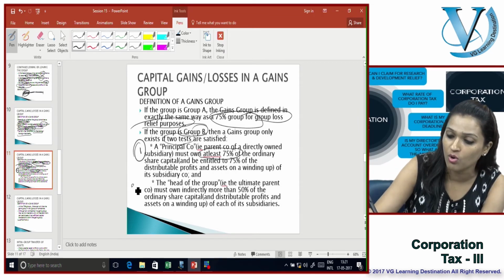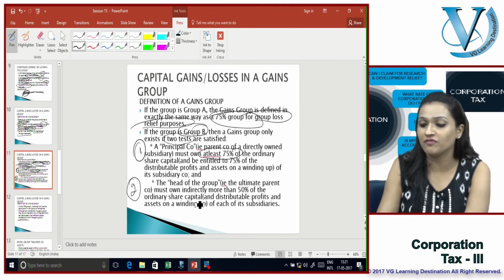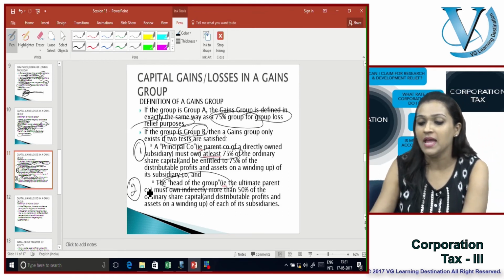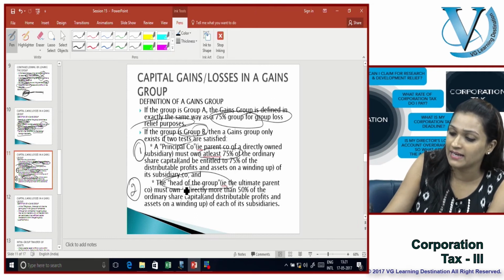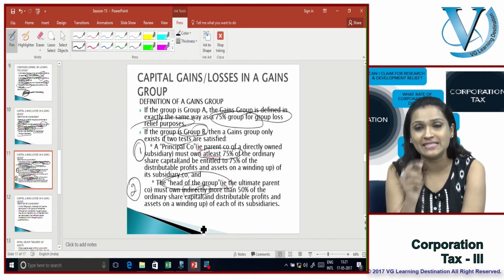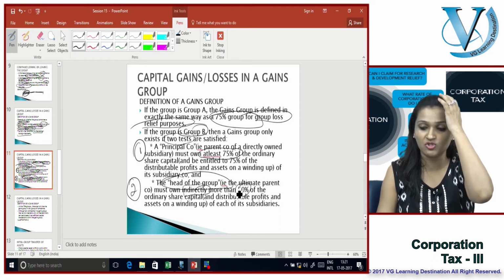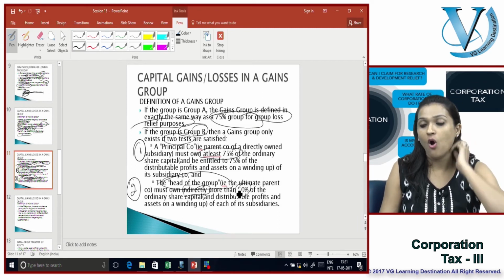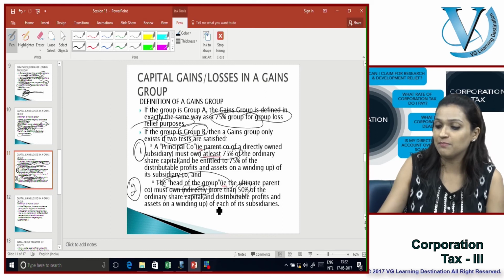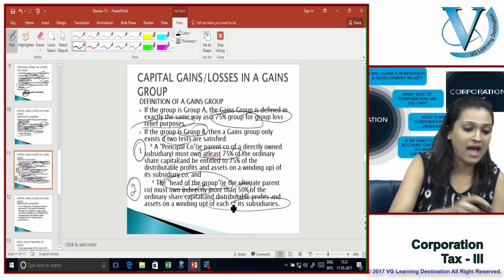And also the head of the group, which is the parent company, must own indirectly more than 50% of the ordinary shares or the distributable profits upon winding up of each of its subsidiaries.